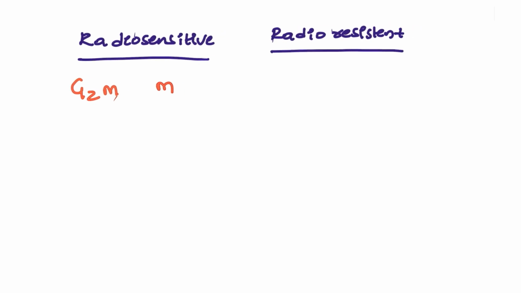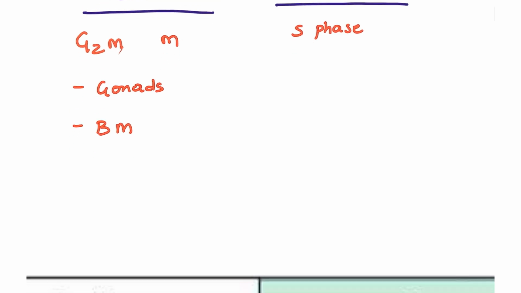Next, radio resistance. Radio resistance will be seen in the S phase. And what are the organs? Radio sensitivity is highly seen with the gonads. Gonads are prone to more risk because seminiferous tubules are always producing sperm. Follicles, the 15 days of the cycle, are always follicle production, right? So the gonads are going to have more risk. And how about the tissue? The bone marrow is going to be at more risk for these patients.